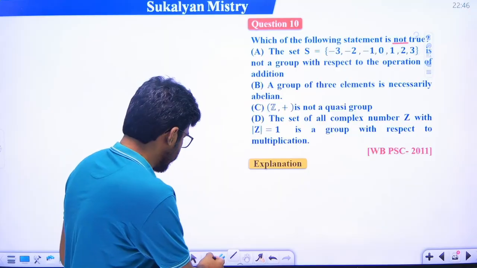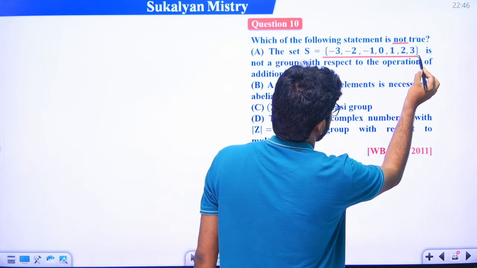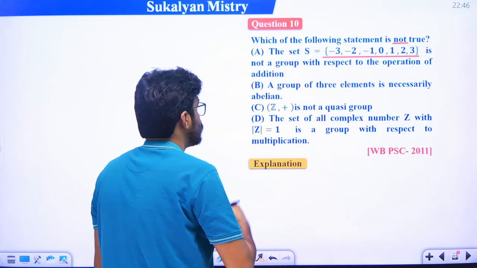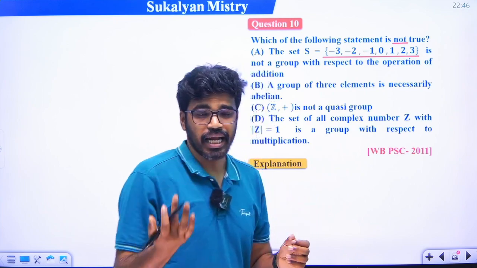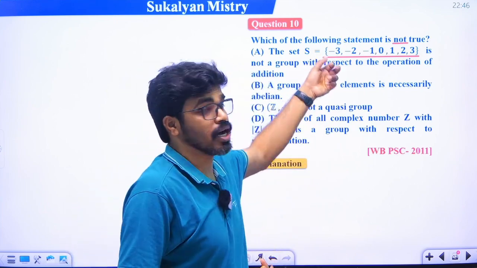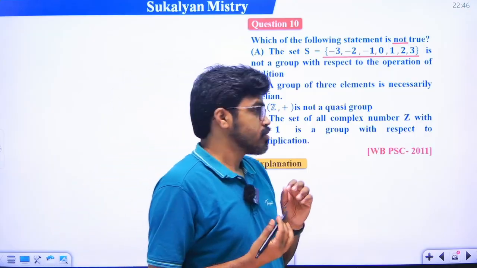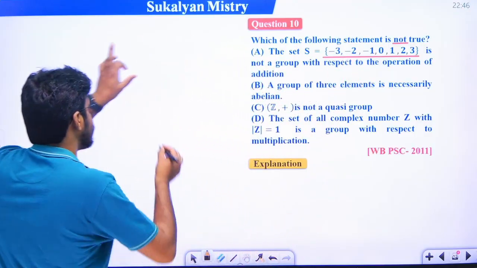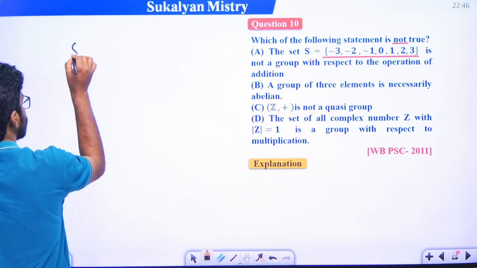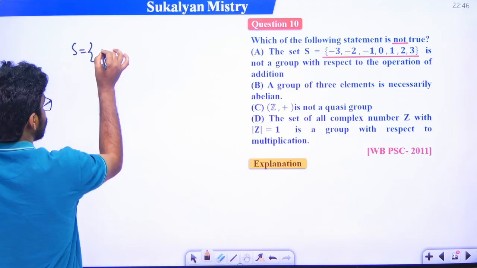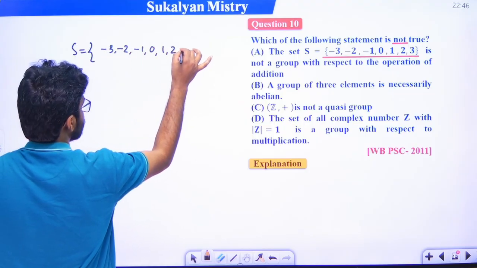What is S here? S is equal to minus 3, minus 2, minus 1, 0, 1, 2, 3 is not a group with respect to the operation addition. Addition respect এটা group না. কেন? Why is it not a group? What is the given set? Here the set is S equal to minus 3, minus 2, minus 1, 0, 1, 2, 3.